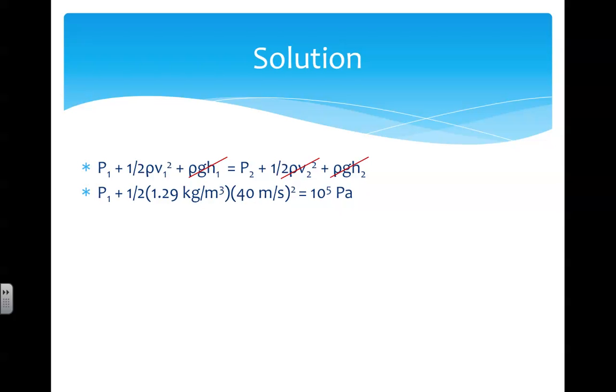We plug in the density of air as 1.29 kilograms per meter cubed, and the speed of air inside is 40 meters per second. The pressure outside the hurricane is atmospheric pressure, or 10 to the 5th pascals. And solving for P1, the pressure inside the hurricane, we get 98,968 pascals.